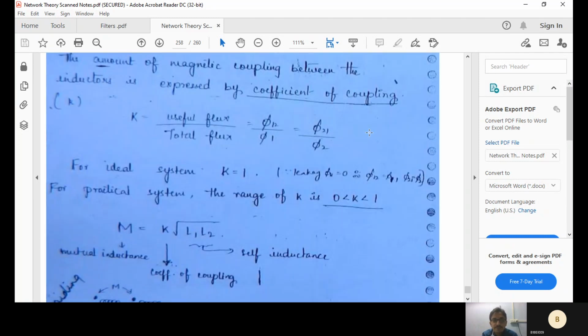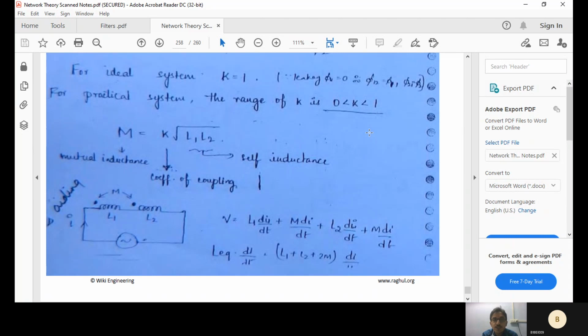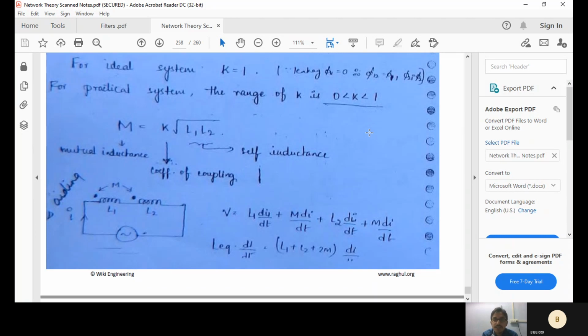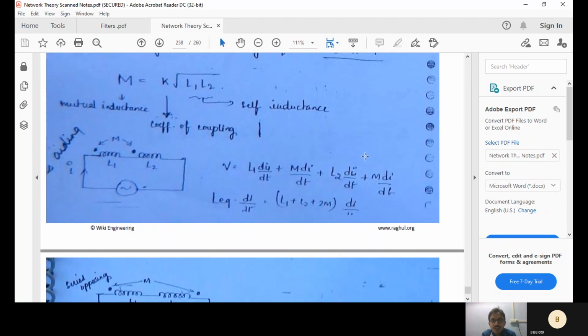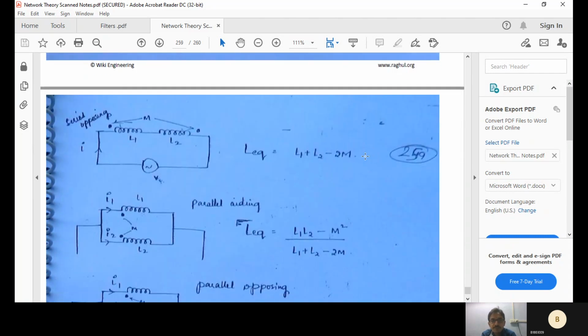There we define the coefficient of coupling. M is equal to K into root L1 L2, so your K is equal to M by root L1 L2. The coefficient of coupling value is always less than or equal to 1, from 0 to 1. Sometimes in the ideal case it may be equal to 1, but generally it is more than 0 and less than 1. 0 means no coupling, 1 means 100% coupling. Both do not happen in general.